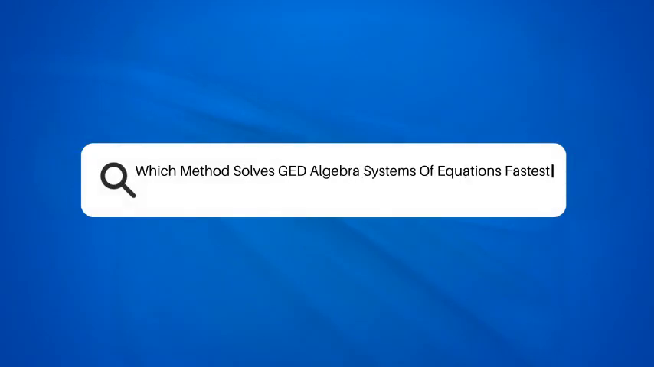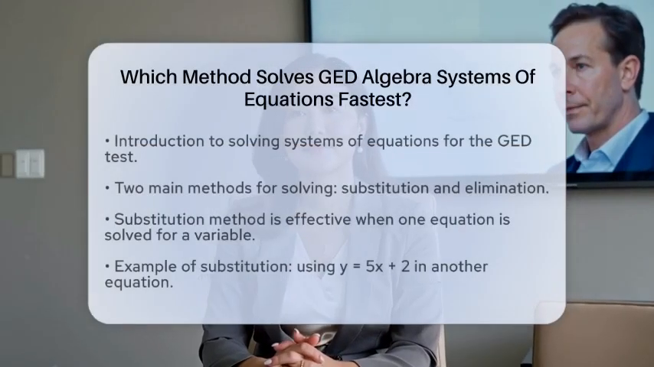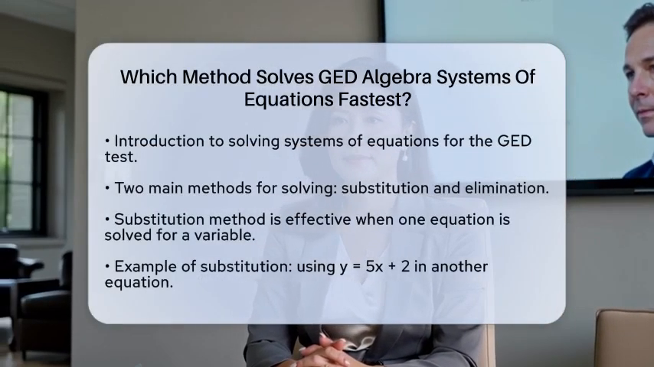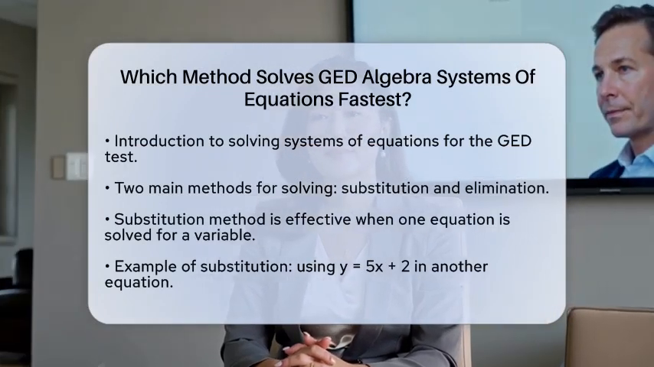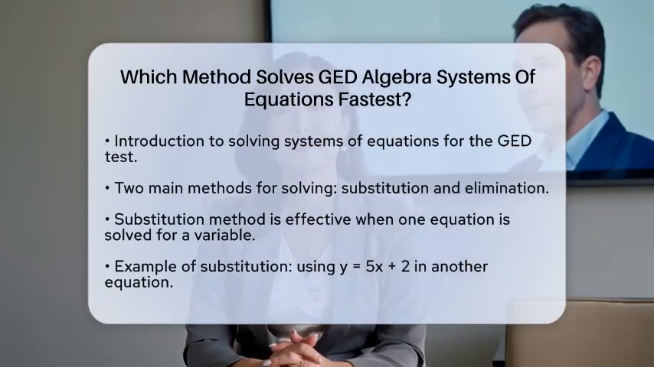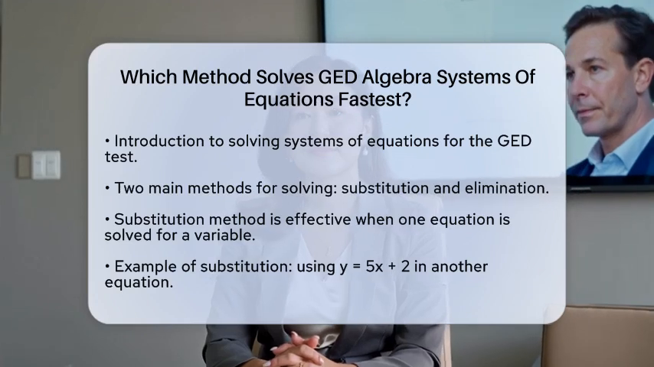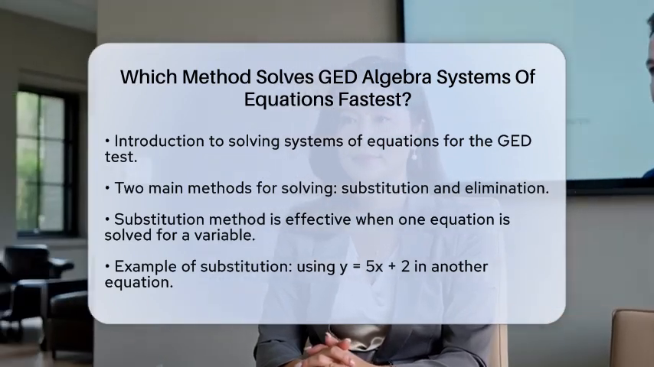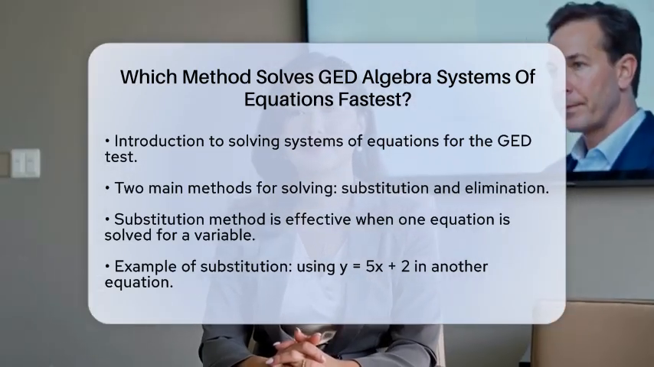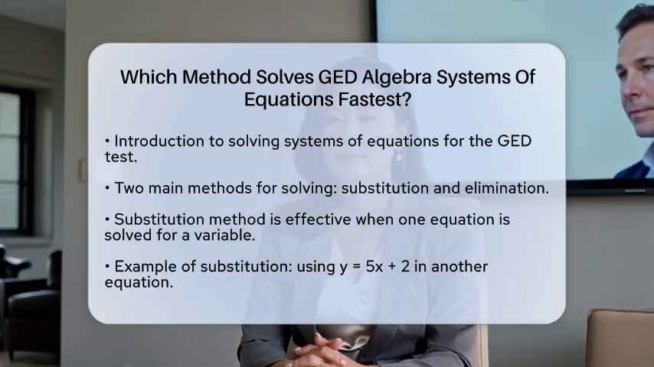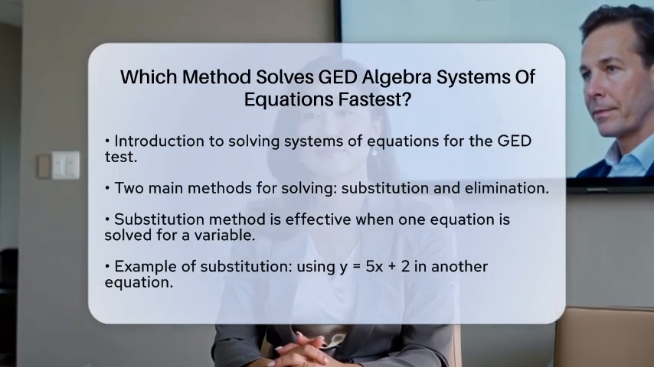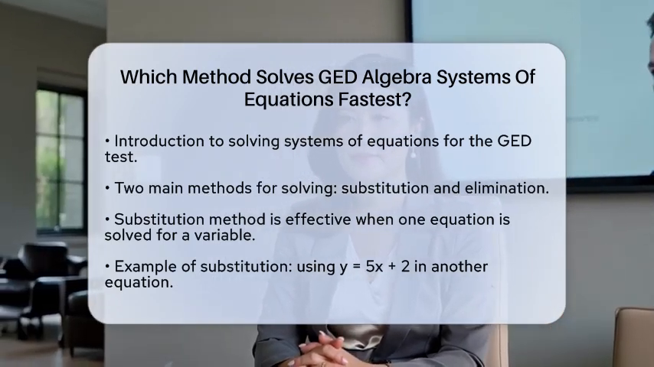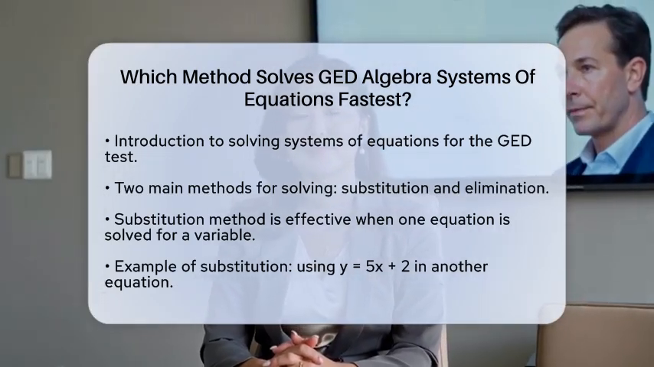Which method solves GED algebra systems of equations fastest? Have you ever wondered how to tackle systems of equations on the General Educational Development Test? Let's break down the methods you can use to solve them quickly and effectively. When it comes to solving systems of equations, two main methods stand out: substitution and elimination. Each method has its strengths, and the best choice often depends on the specific equations you are working with.